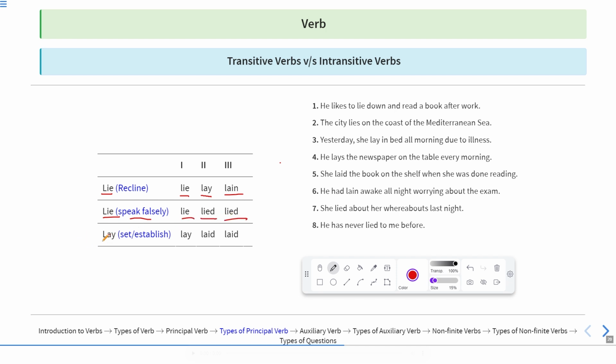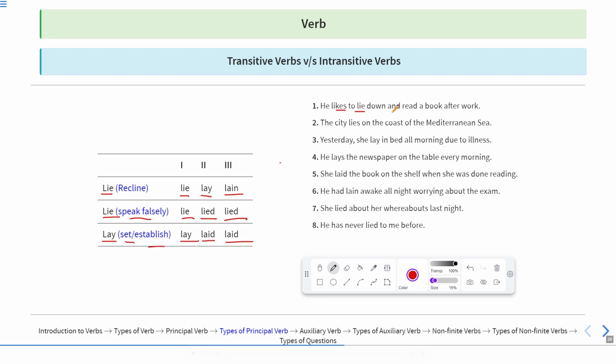Now another verb is lay. Now what does lay mean? Lay means to establish or set up something. For example, the poultry lay eggs. It means the hens lay eggs, or they give eggs. For example, he laid the foundation. It means he has spread or set up or established something. So here, to set or establish something, the first form is lay, second form is laid, and third form is laid. So you should remember the use of three verbs and their meanings, because they can be used in different manners. Now let us see some sentences.